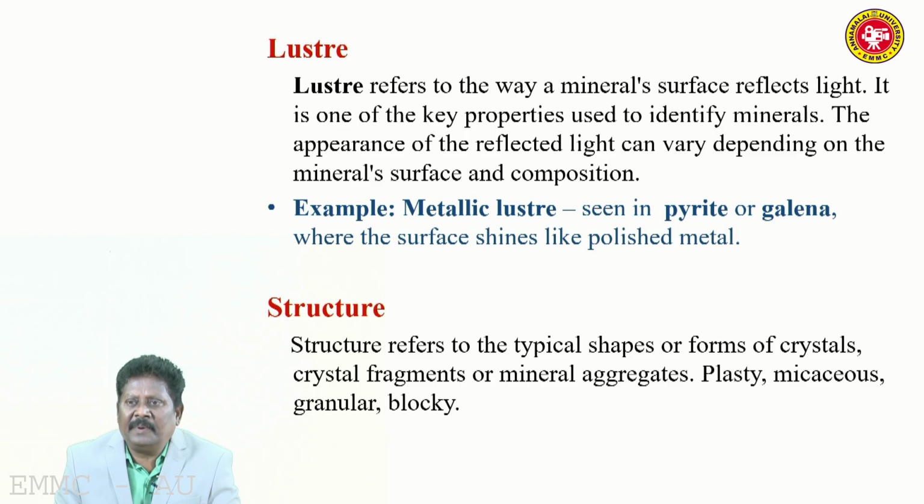Then luster, another property by which you can identify minerals. Luster refers to the way a mineral surface reflects light. It is one of the key properties used to identify minerals. The appearance of reflected light can vary depending on the mineral surface and composition. An example is metallic luster seen in pyrite or galena, where the surface shines like polished metal. So, luster is a property by which you can identify the mineral.